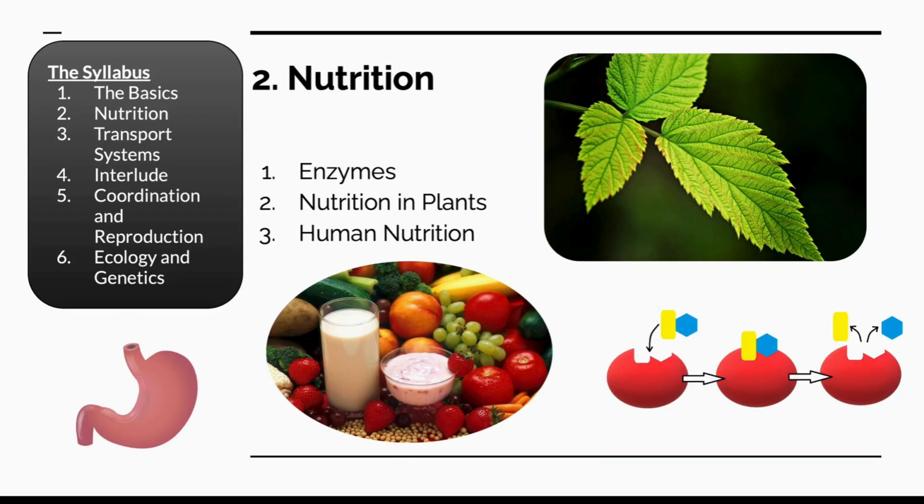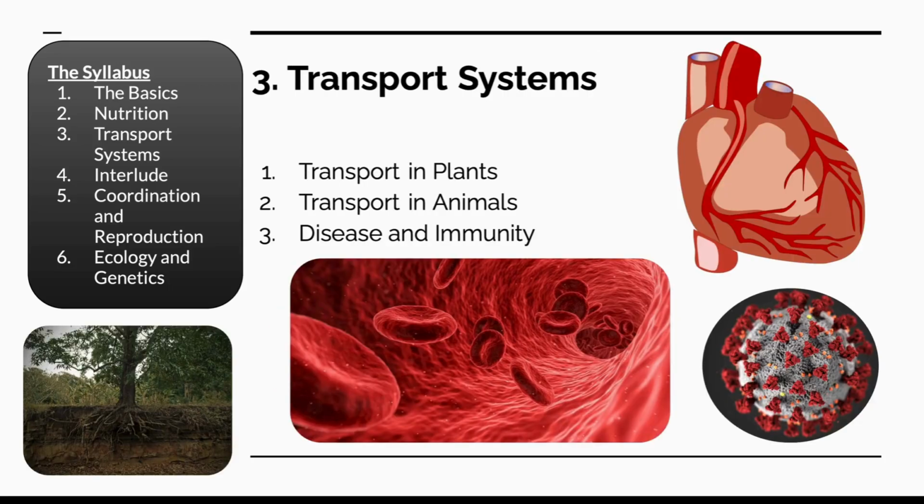Part 2. Nutrition. This section covers enzymes, nutrition in plants, and nutrition in humans, explaining how plants and animals produce and utilize nutrients. Part 3. Transport systems. Topics in this section include transport in plants, transport in animals, and disease and immunity, which focus on how organisms distribute essential substances and defend against infections.